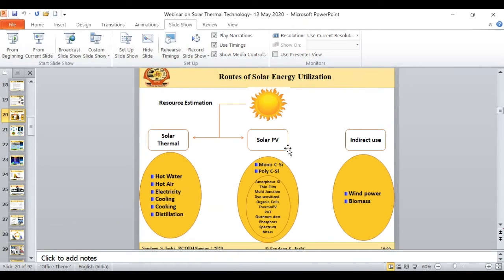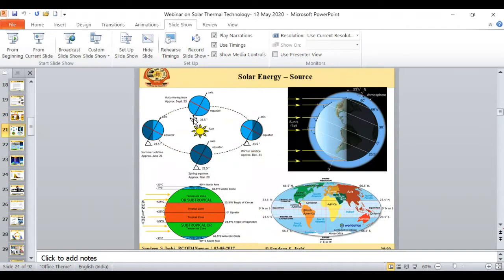In case of the solar photovoltaic, as all are aware about the monocrystalline and the polycrystalline solar photovoltaic, this technology is well mature technology today, and we are using this for the electricity generation in the standalone and the grid connected type of the system. And there are a few indirect usages of the solar energy like wind power and the biomass power. So in today's talk, we are going to focus on the solar thermal technology part.